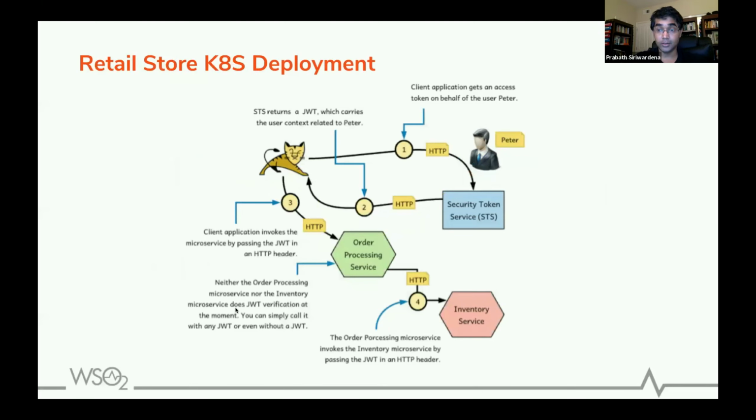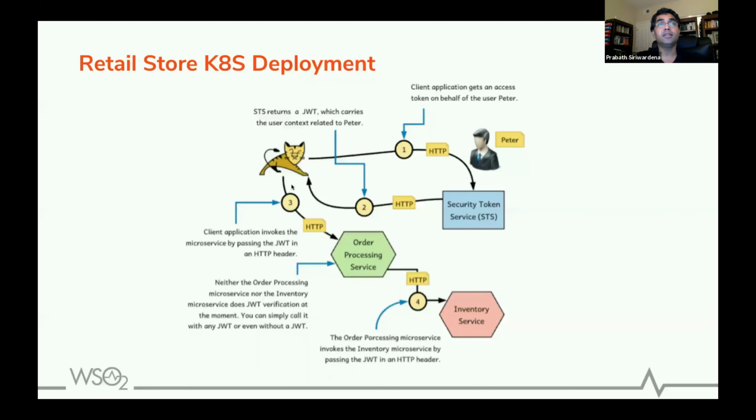So from here onwards, I'll do a lot of hands-on demos. This is the scenario I'm going to deploy. I have two microservices, the order processing microservice and the inventory microservice. And I'll deploy these two along with the security token service in a Kubernetes cluster.